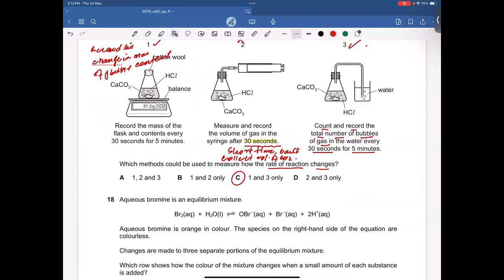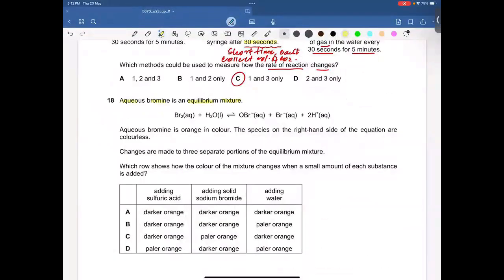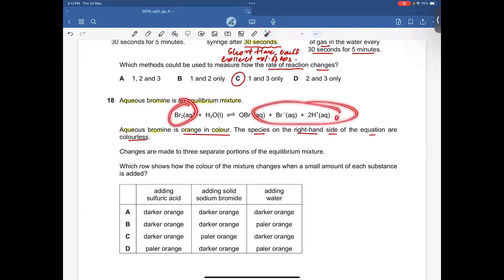18. Aqueous bromine is an equilibrium mixture. Aqueous bromine is orange in color. All right, that's a very powerful statement. The species on the right hand side of the equation are colorless, which means this is colored and the entire thing is colorless, right? Changes are made to three separate portions of the equilibrium mixture. Which row shows how the color of the mixture changes when a small amount of each substance is added?